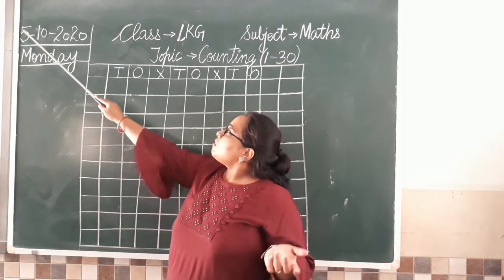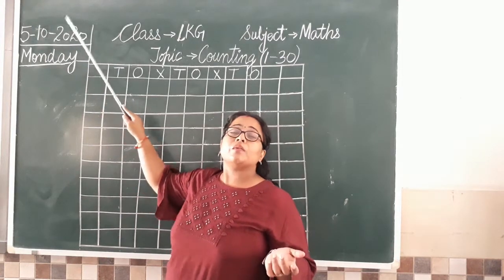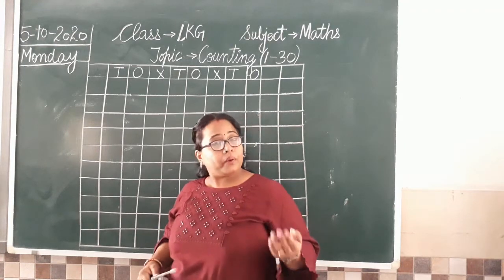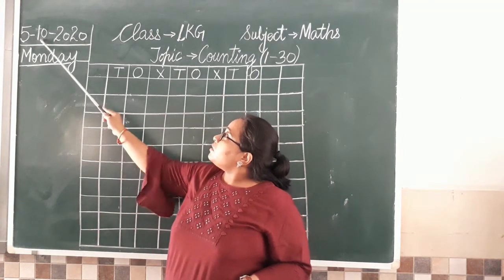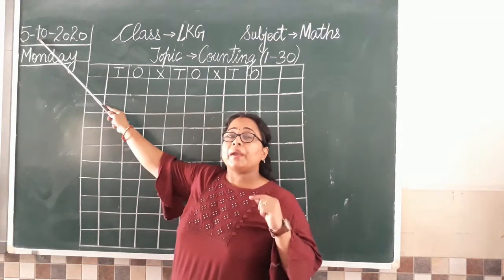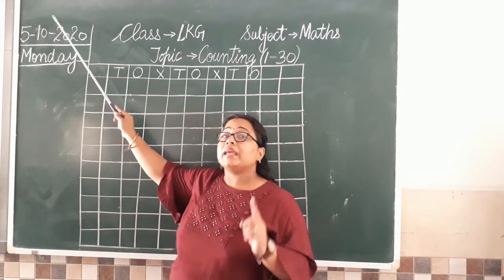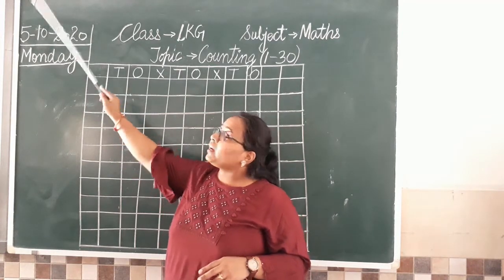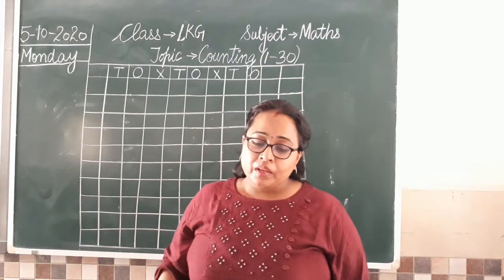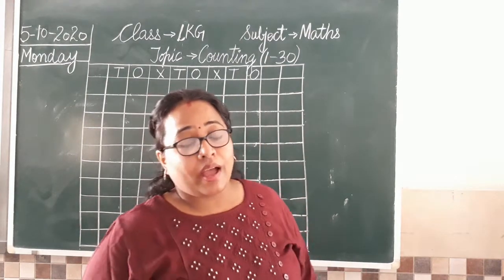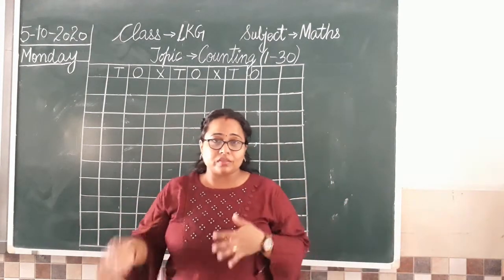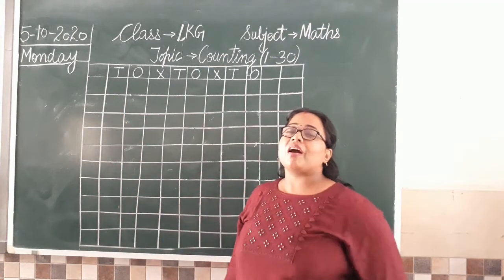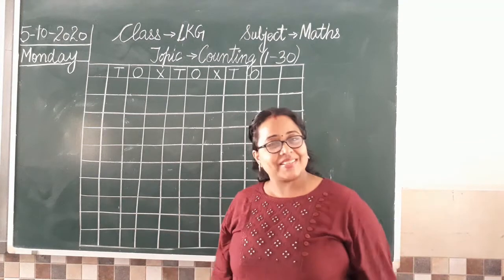So today is 5th October 2020. So this is the date. As you all know, October month has begun and this 10th refers October. Repeatedly I am saying October is the 10th month of the year. So we write 10 here. And the date is 5th. Clear? So what is the day today? As yesterday was Sunday, so what is today? Today is Monday. Yes, the first day of our classes of this week, isn't it?